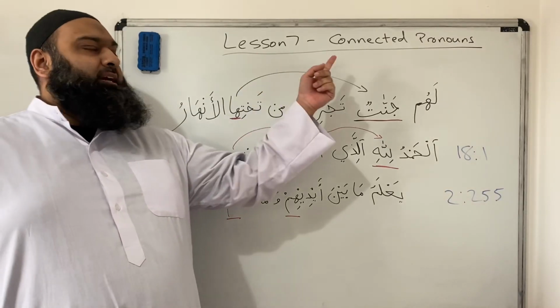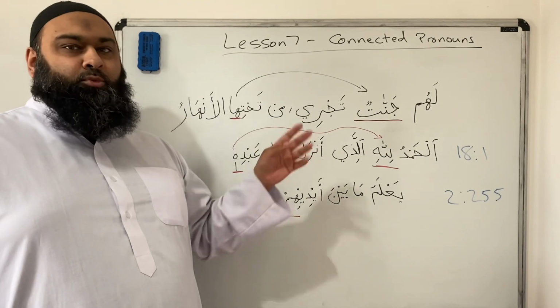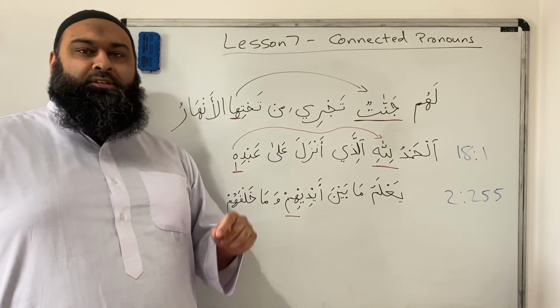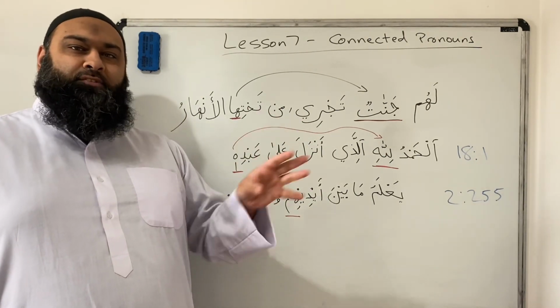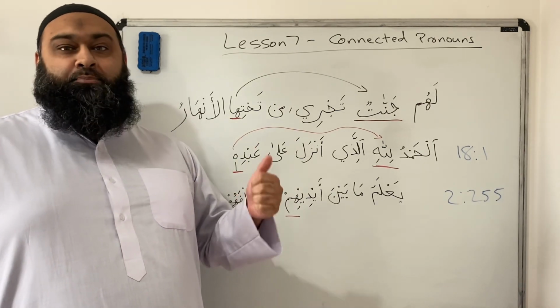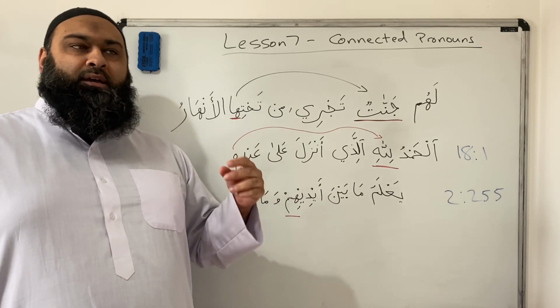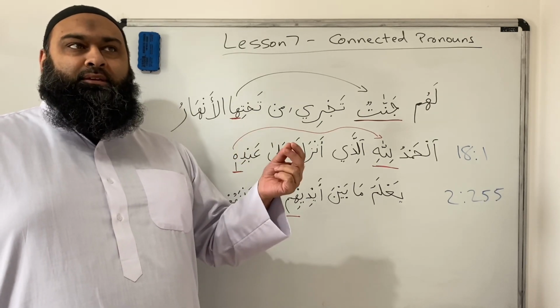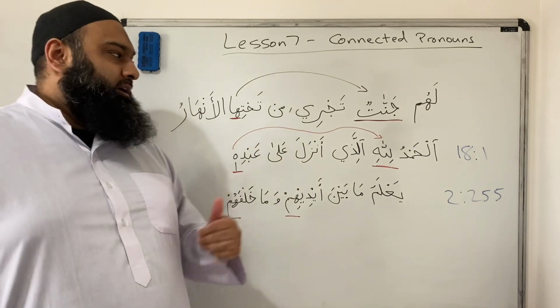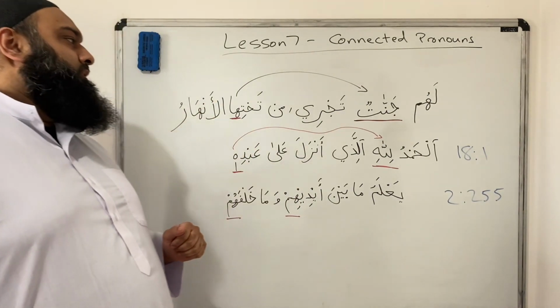Lesson number 7, connected pronouns. In this lesson, we're going to talk about some grammar rules regarding connected pronouns. In the previous lesson, we went through the different types of connected pronouns and examples from the Quran. The connected pronouns were hu, huma, hum, ha, huma, hunna, ka, kuma, kum, ki, kuma, kunna, and so on, and ya, and ni, and also na.